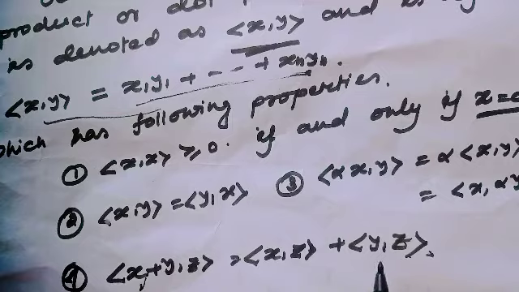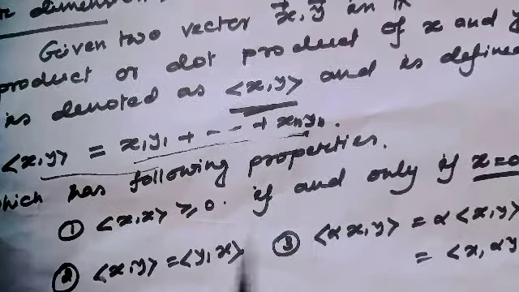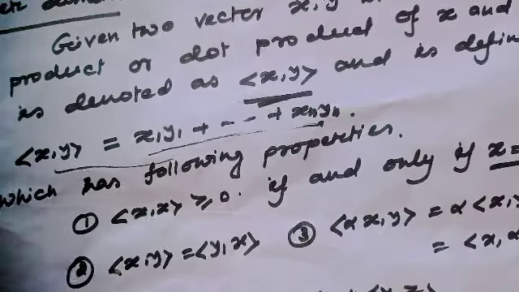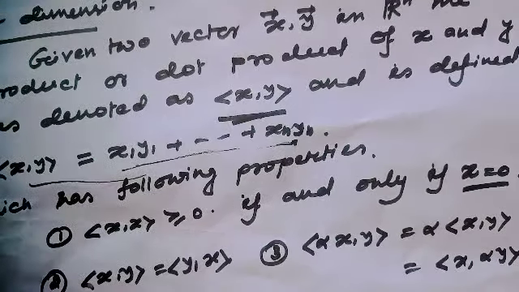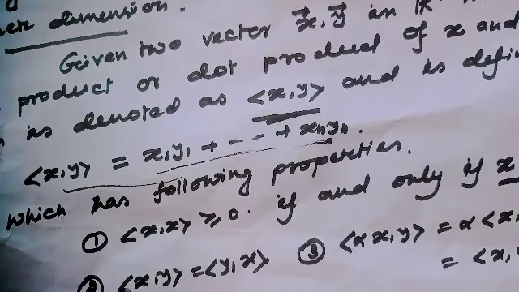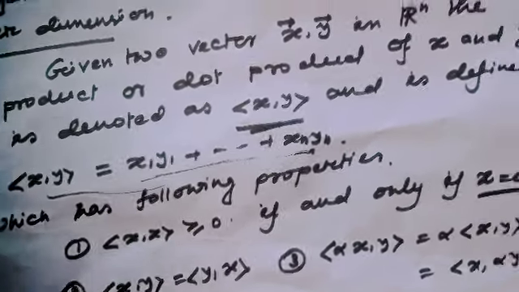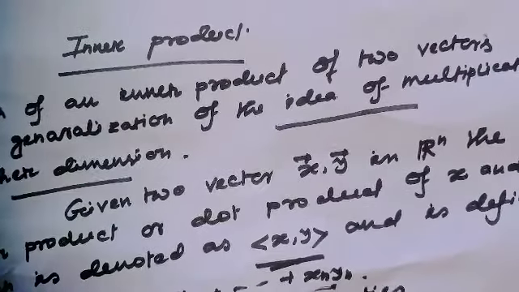Okay, this is the same. And these are the properties of inner product. For differentiability in higher dimension, we will use this idea of inner product. So I have defined the idea of inner product.